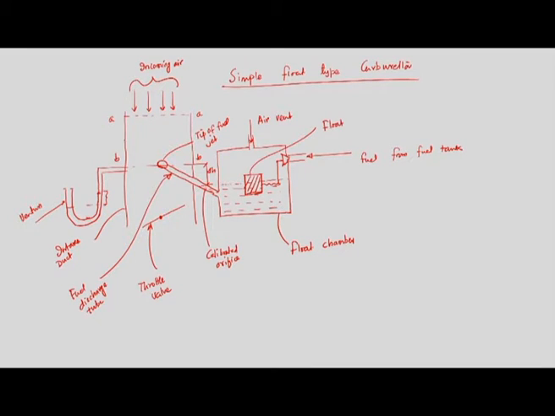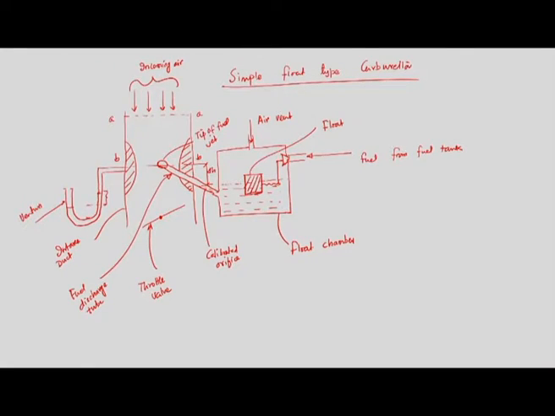We can provide a projected area at the middle, like this, where fuel is discharged while air is coming. So, what will happen if we provide projected areas like this?